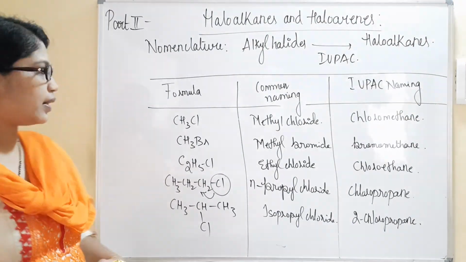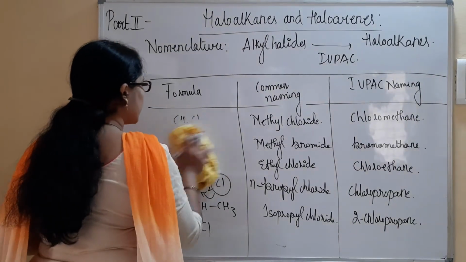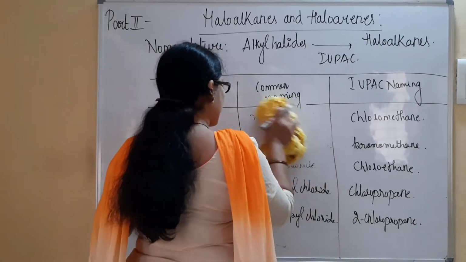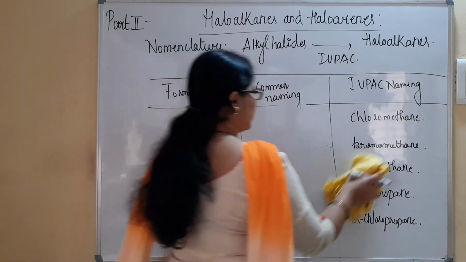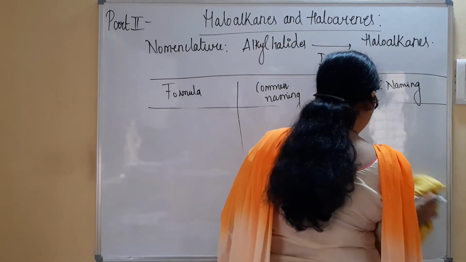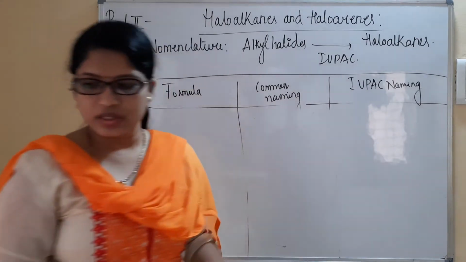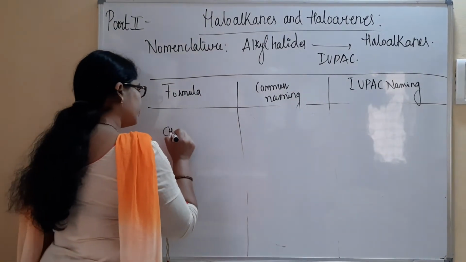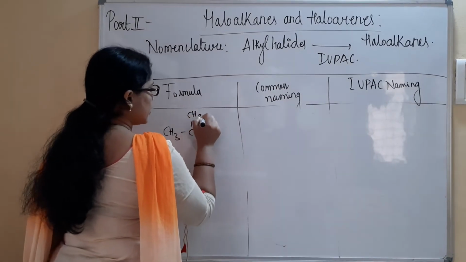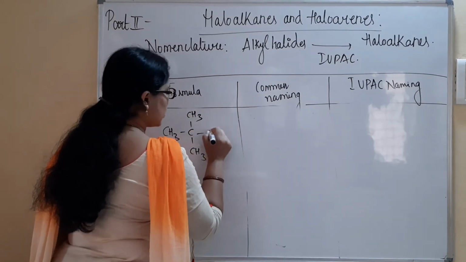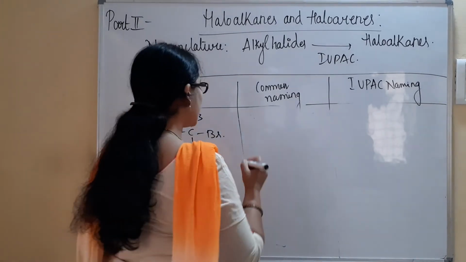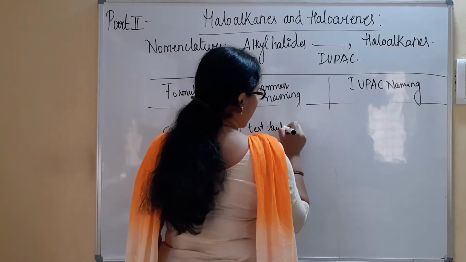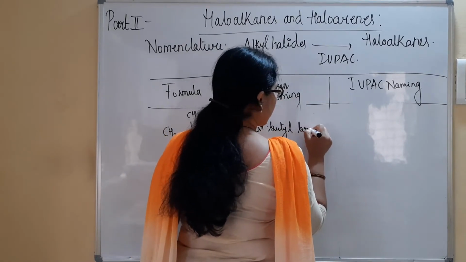Similarly, we have other examples, like tertiary carbon atoms. So let's consider a tertiary carbon with CH3 groups. This is going to be considered tertiary butyl bromide.